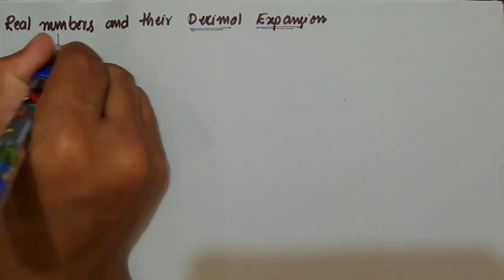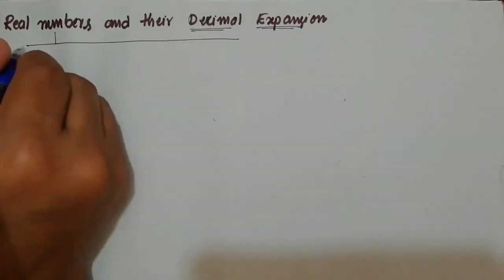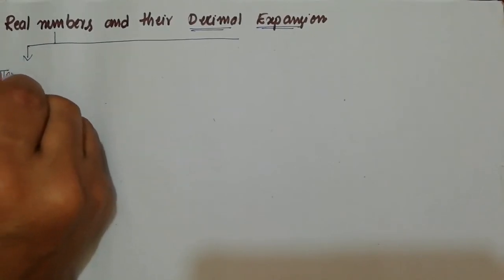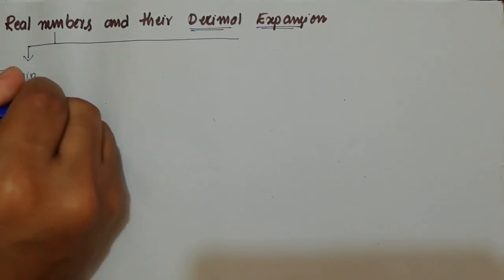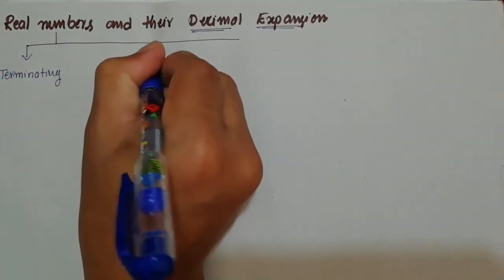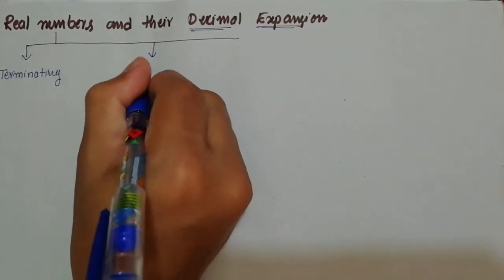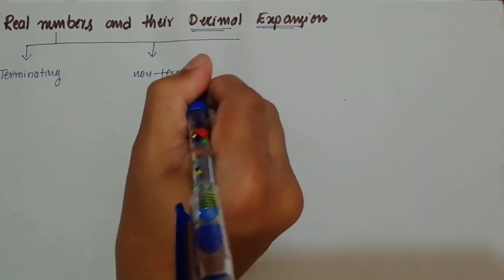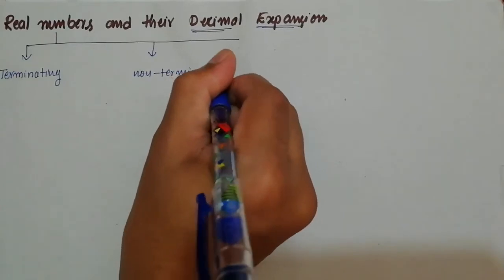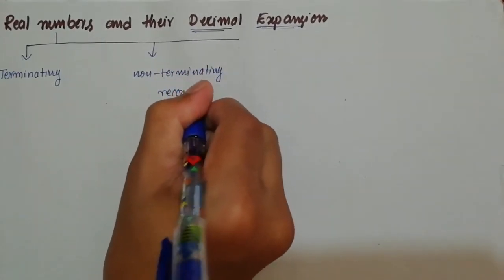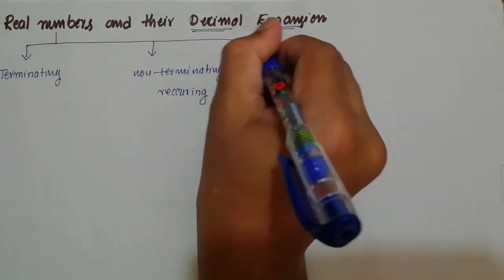Okay, so first try to understand the nature of decimal expansion. So the first one is actually what? Terminating one. Okay, so in case of decimal expansion, it may be terminating, and second one is actually what? Non-terminating, non-terminating but recurring. Okay, very important this one terminology, recurring.